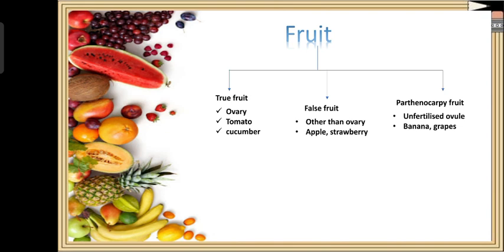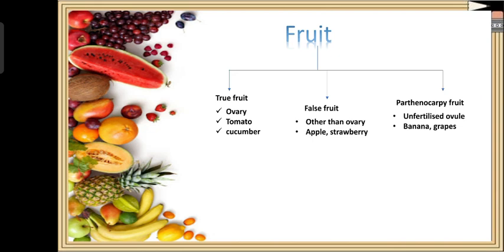So if you take the entire flower, which part of the flower will produce the fruit, the fruit wall, and the seed? Usually the ovary wall will produce the fruit wall. The ovary is going to develop into a fruit. The ovule develops into the seed. The integuments develop into the seed coat.